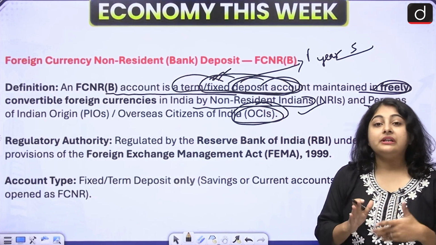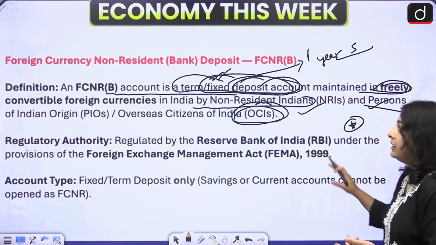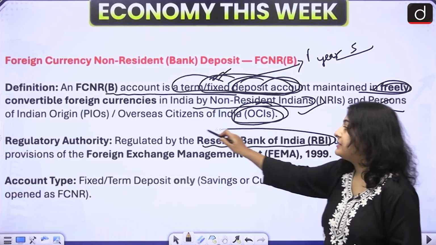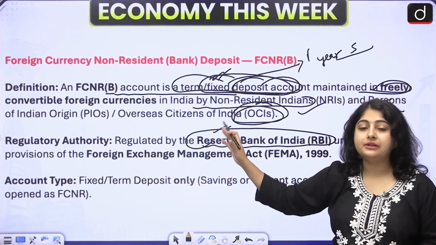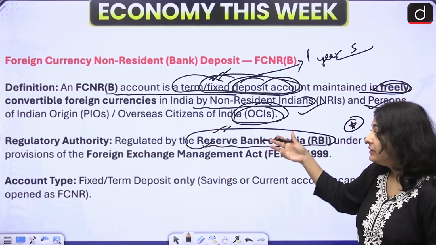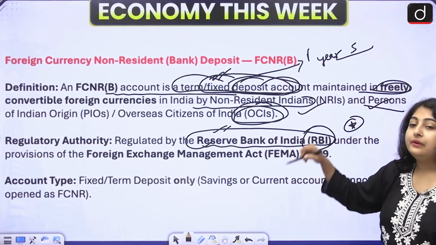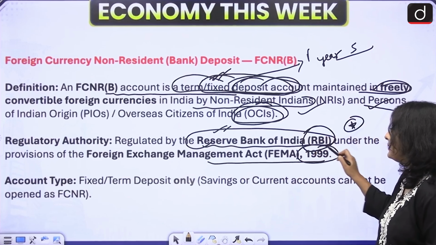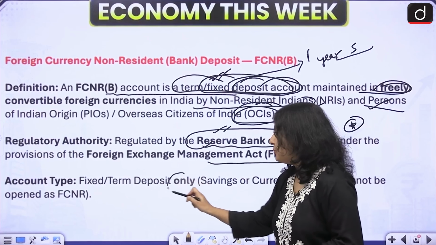Now, if we talk about the regulatory authority, this is an important part of this news. These deposits are regulated by the Reserve Bank of India. That means if RBI wants to make any changes with regard to FCNR deposits, who can make these changes? The regulatory authority lies with the RBI. And it is covered under which act? It is covered under the FEMA Act 1999. Account type will be fixed and term deposits only.